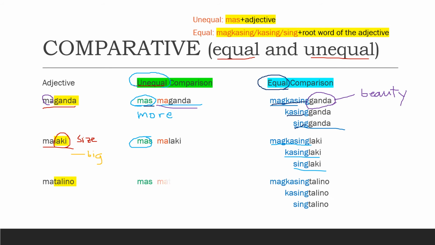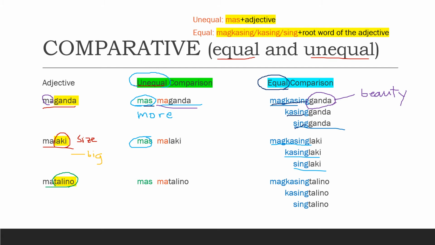Next example is the adjective matalino. It means intelligent. And the root word itself, talino, means intelligence. Okay? So let's try it with the unequal comparison.